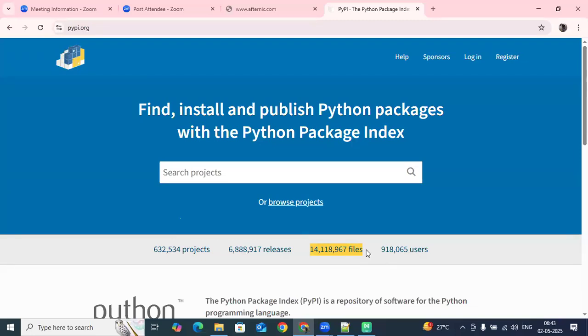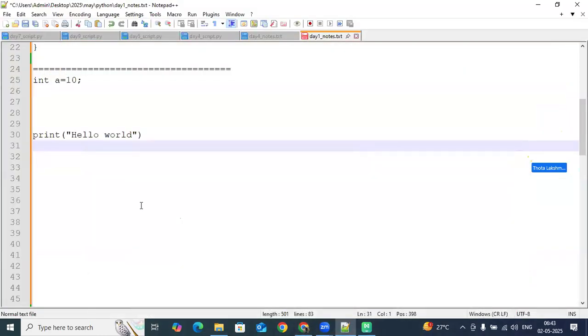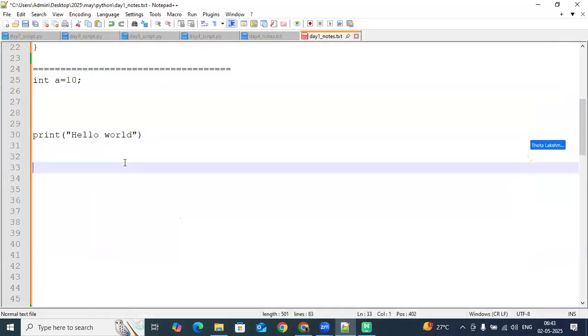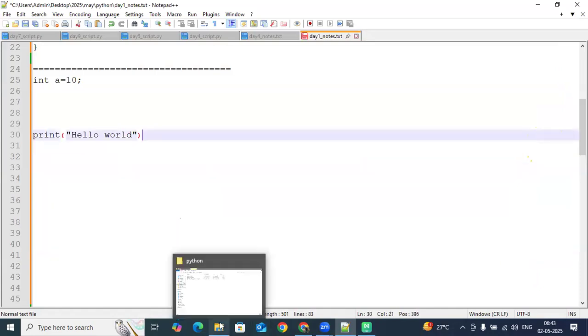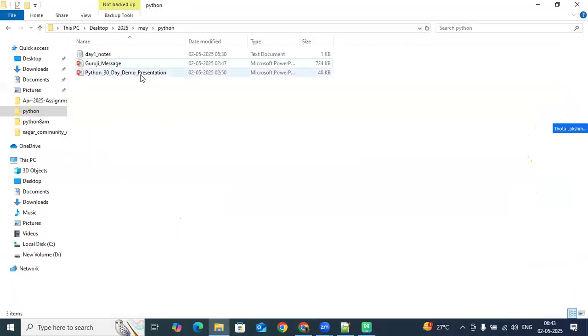So for that, we first need Python basics, because even if you download the module, if you are not aware of how to use it, then what is the use? Let's say you downloaded some app, but if you are not aware of how to use it, then there is no use, right? Same thing here. So we will understand this in the first week. Let me share this.